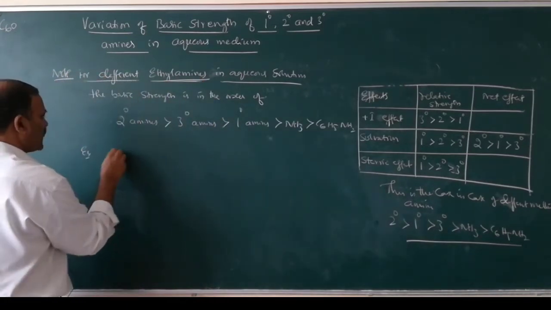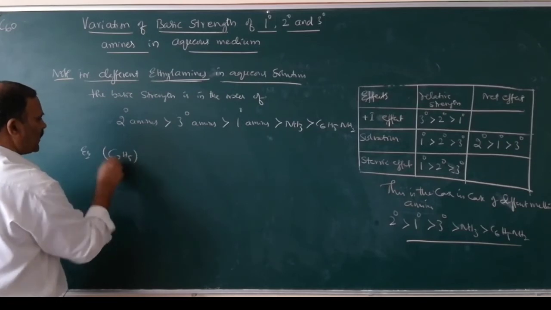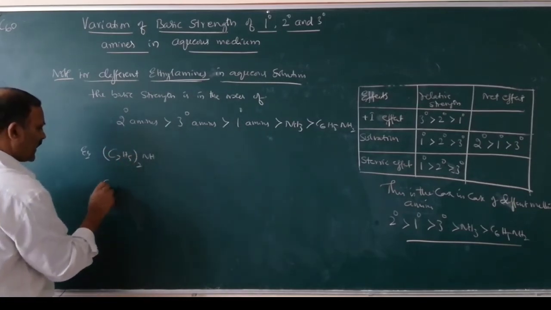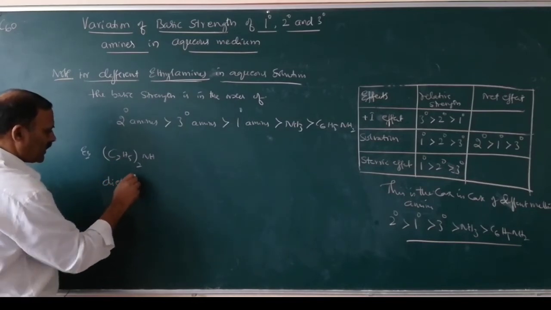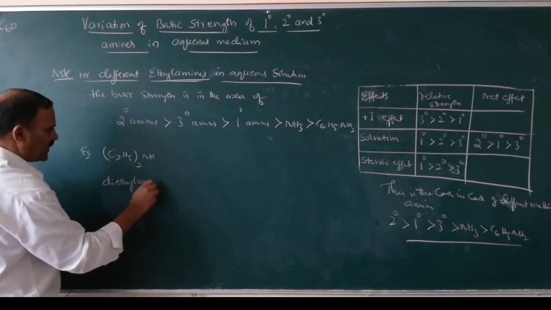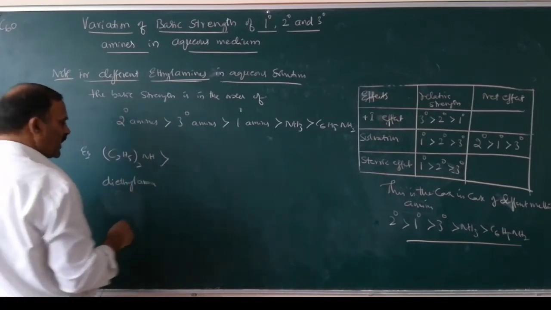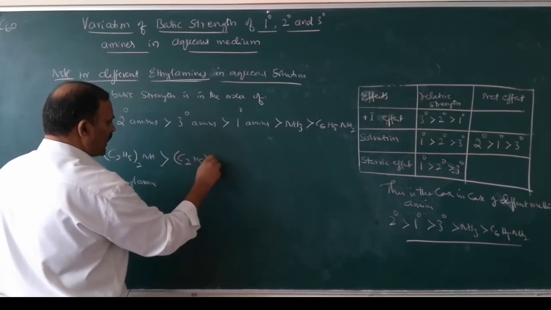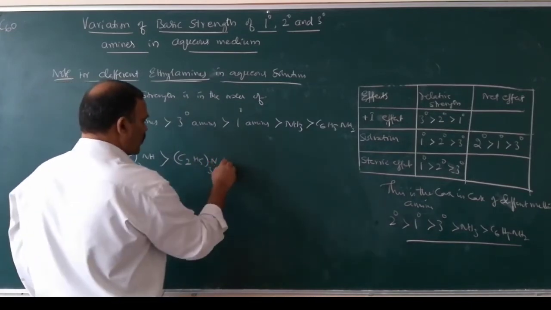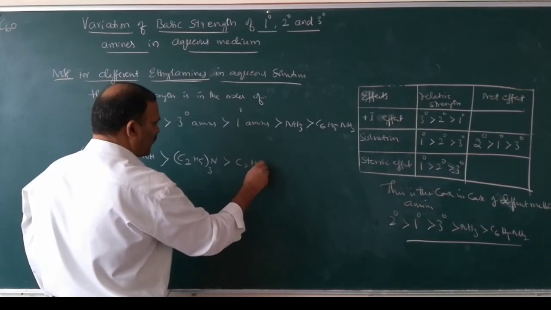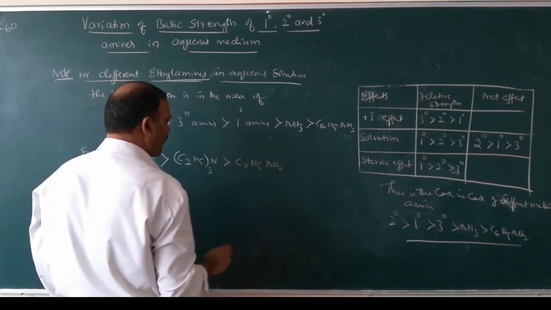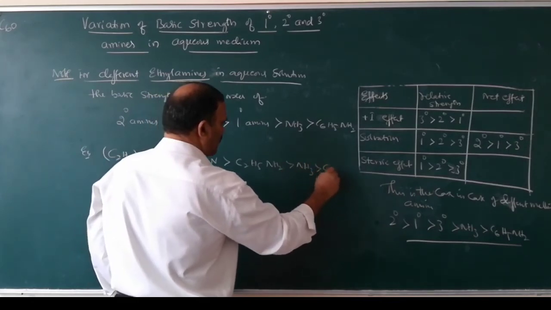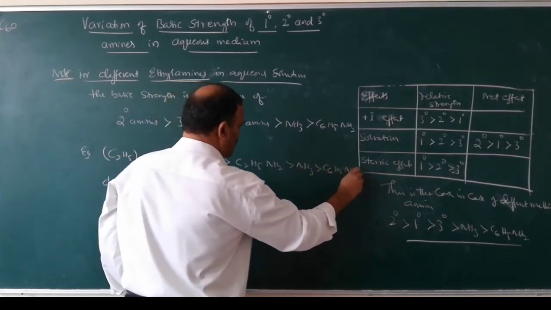Example, (C2H5)2NH, this is diethylamine. Diethylamine is more basic than triethylamine, (C2H5)3N, which is more basic than primary amine, C2H5NH2, which is more basic than NH3, which is more basic than C6H5NH2.